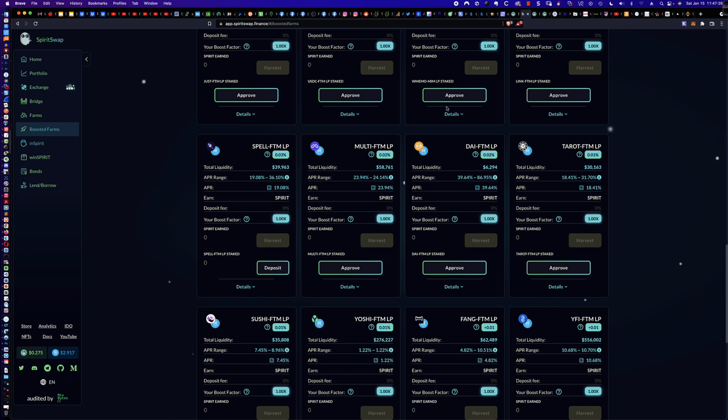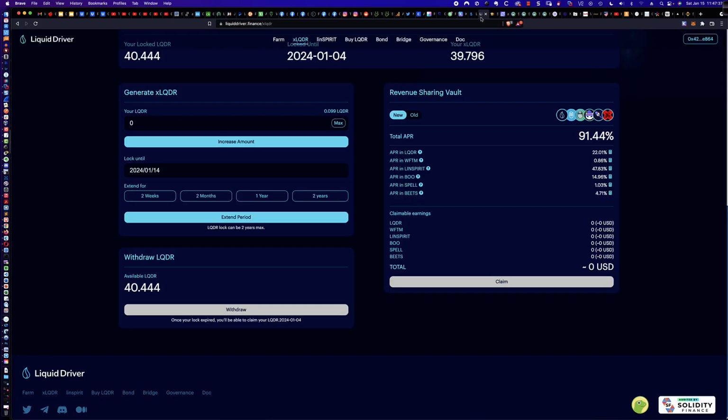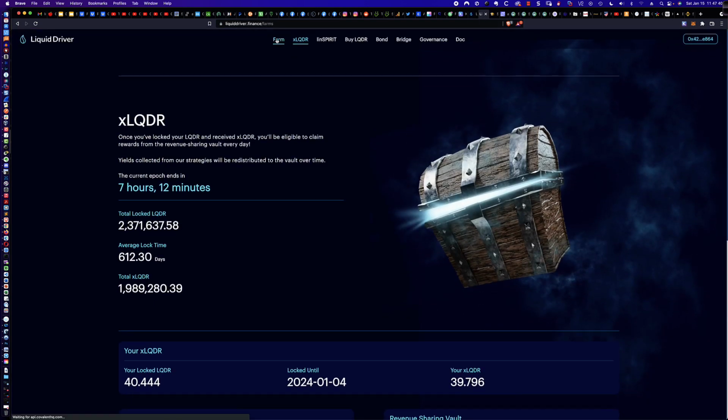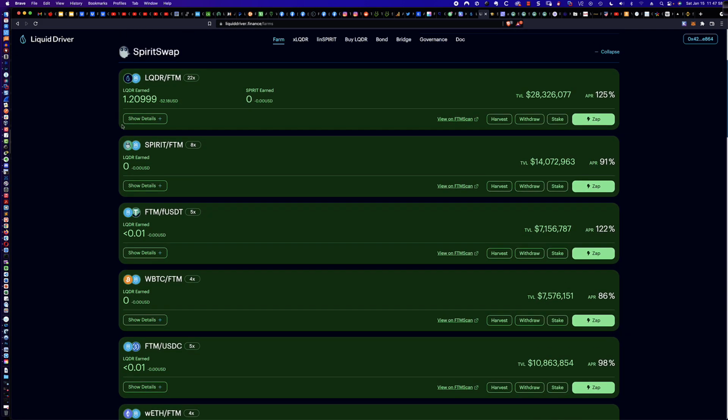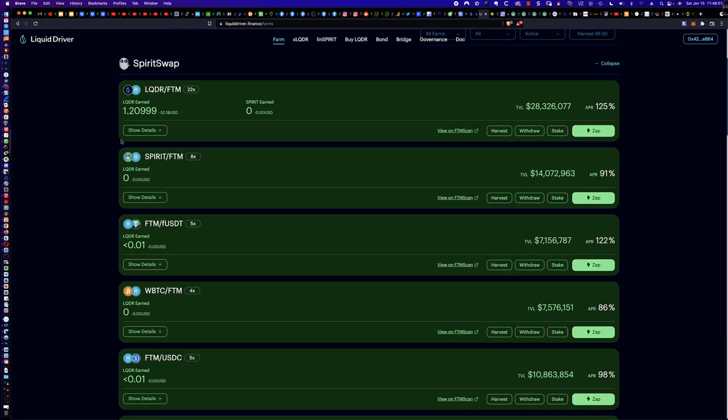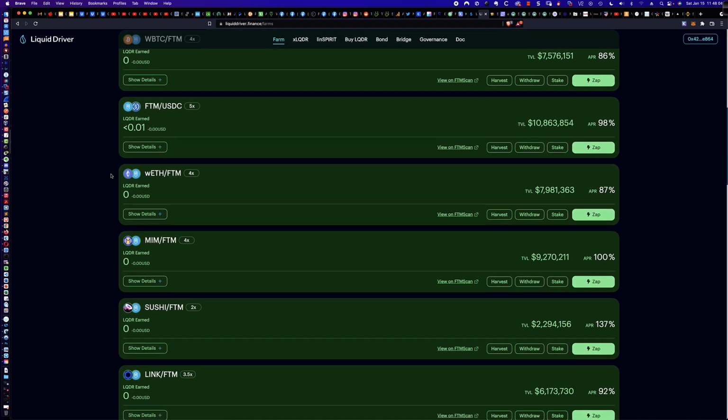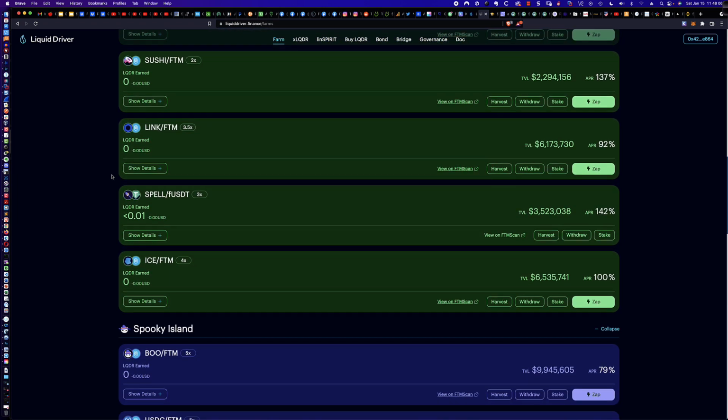So now we're going to talk about option 4, and this is actually what I'm going to be doing with all of my Spell. To do this, we're going to come back to the Liquid Driver farm site because this is the 3rd possible staking option. I'll pull up the Abracadabra one, but I'm not a big fan of having to connect into the Ethereum mainnet in my MetaMask wallet. And I think you're going to see why I'm doing this. So let's scroll down. You can see right here, Spirit Swap, right? Let's scroll down a little bit and take a look at what we can do with Spell.